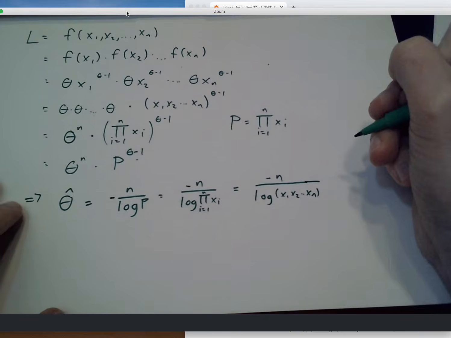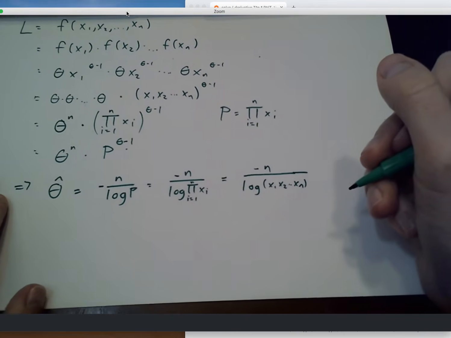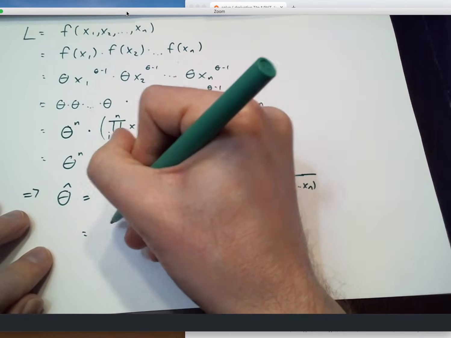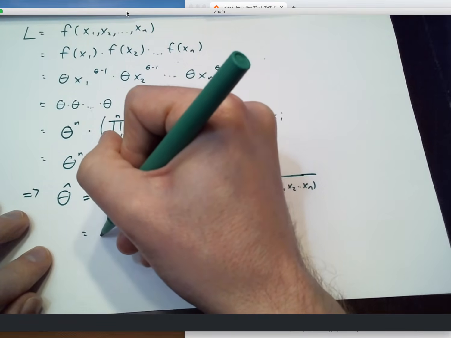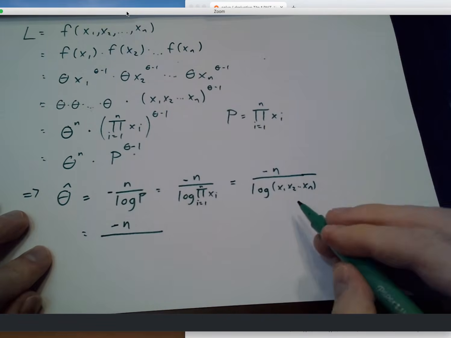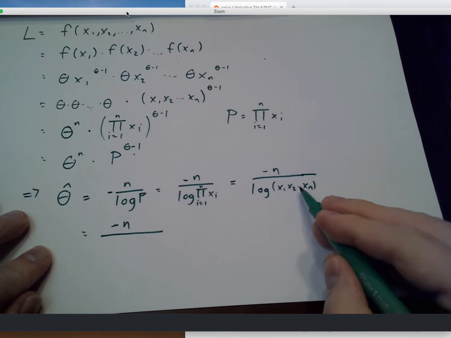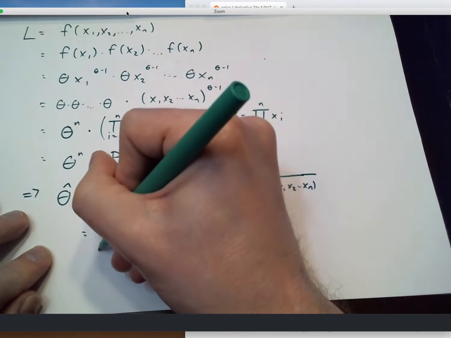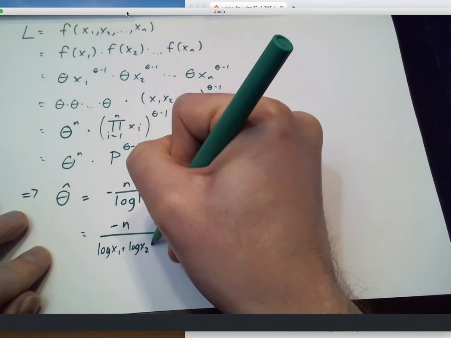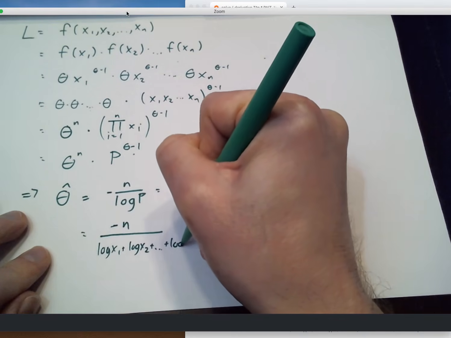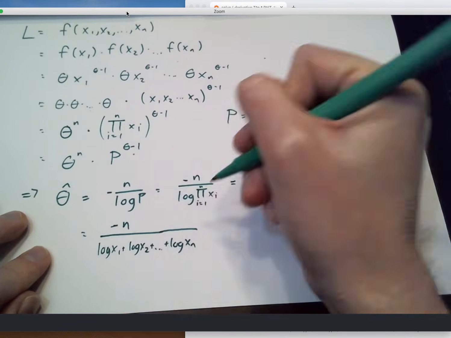And one thing I know about the log of a product is that it's the sum of the logs of the components of that product. So the log of x1, x2, all these multiplied by each other, would be the log of x1 plus the log of x2, all the way down the line.